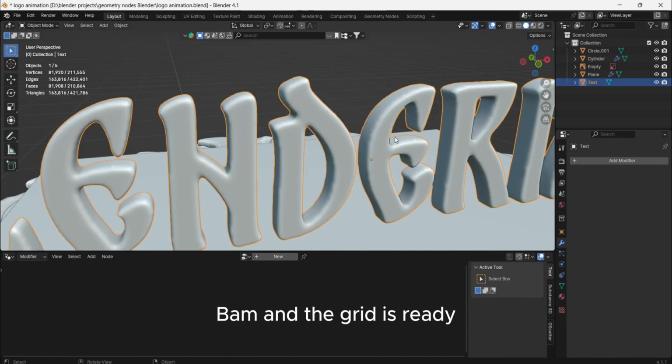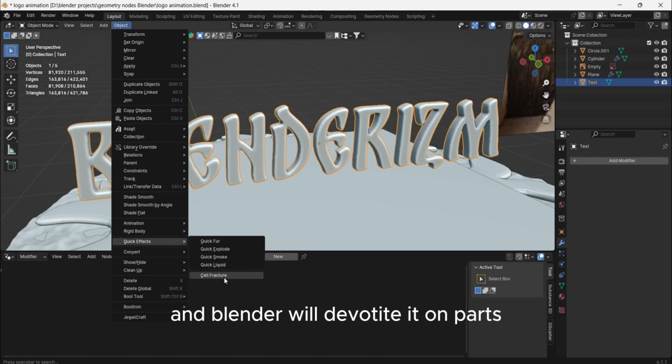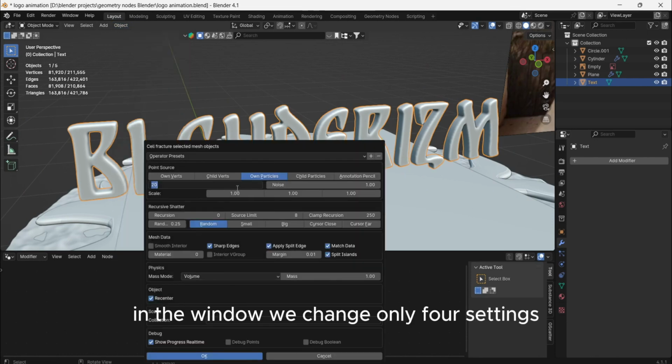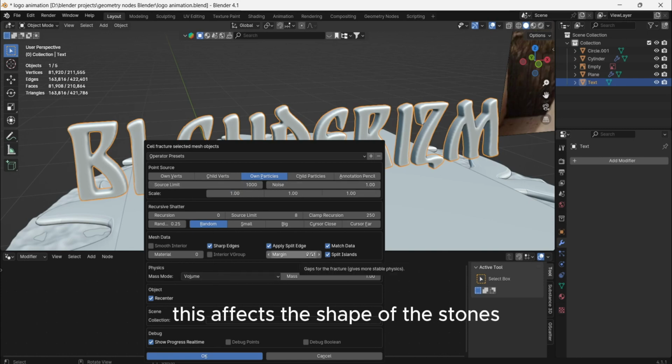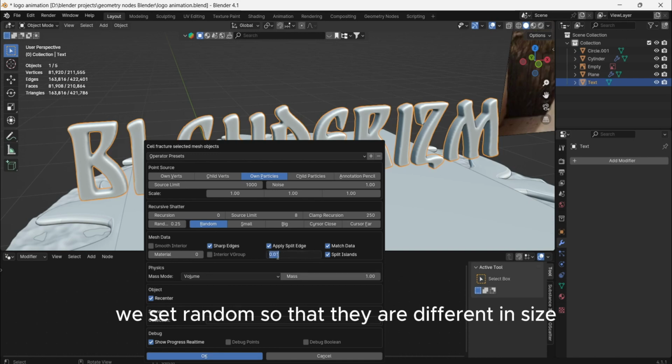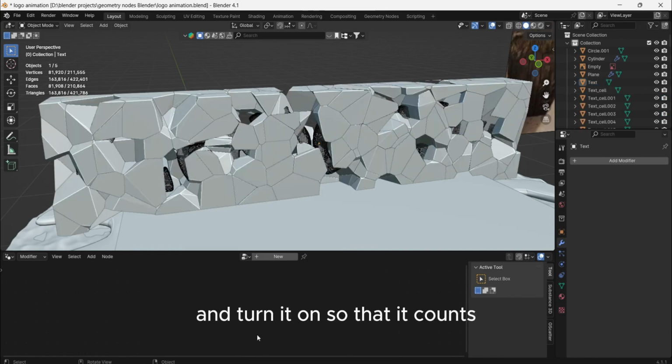Bam, and the grid is ready. Now we can use cell fracture and Blender will divide it into parts. In the window, we change only 4 settings. This is the number of stones, and noise, which affects the shape of the stones. We set random so that they are different in size and change the split edge to 0.0001 so that the cracks are small. And turn it on so that it counts.